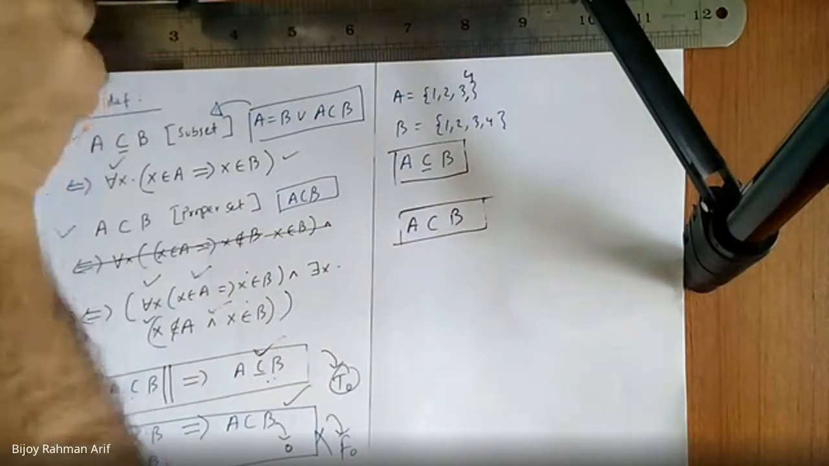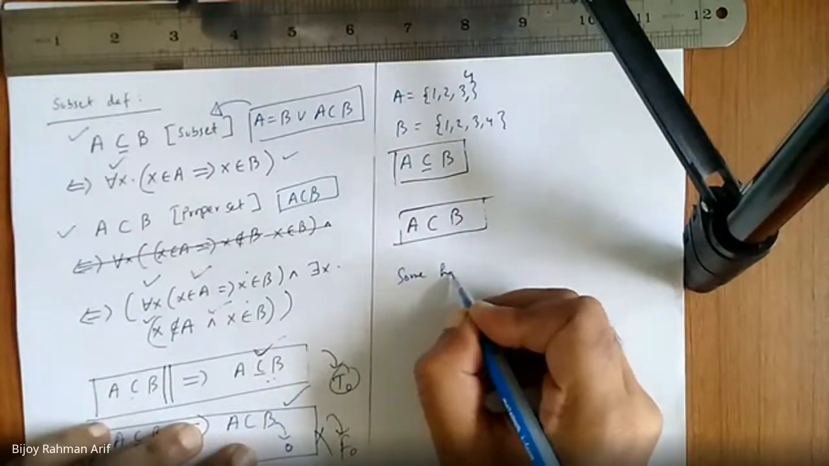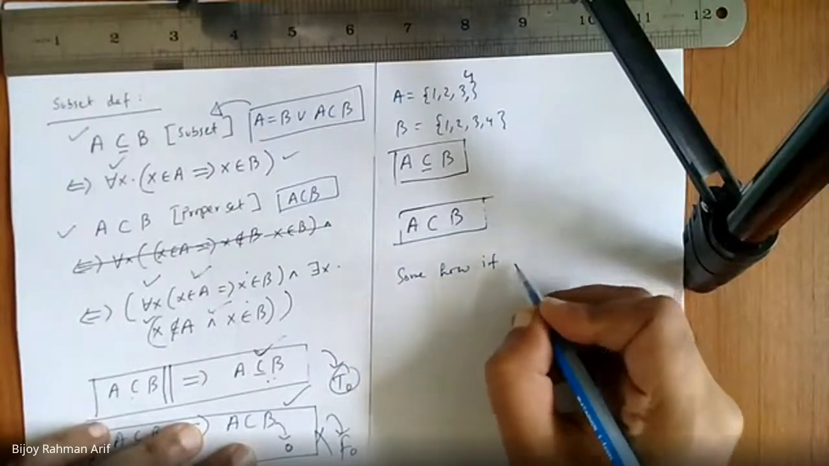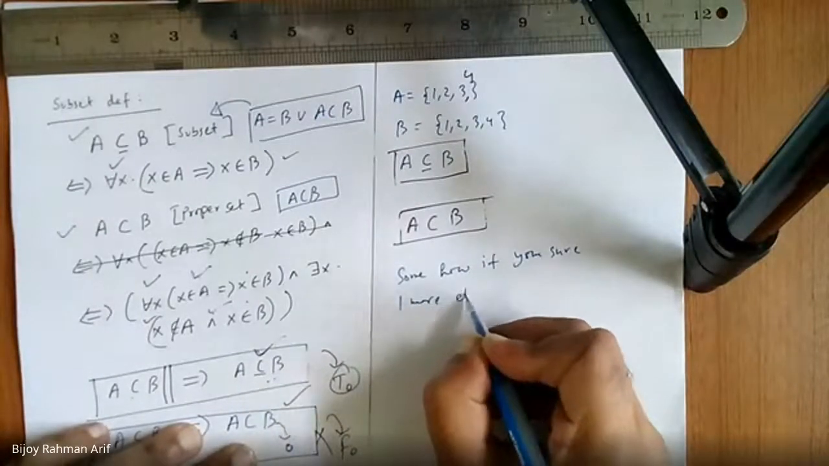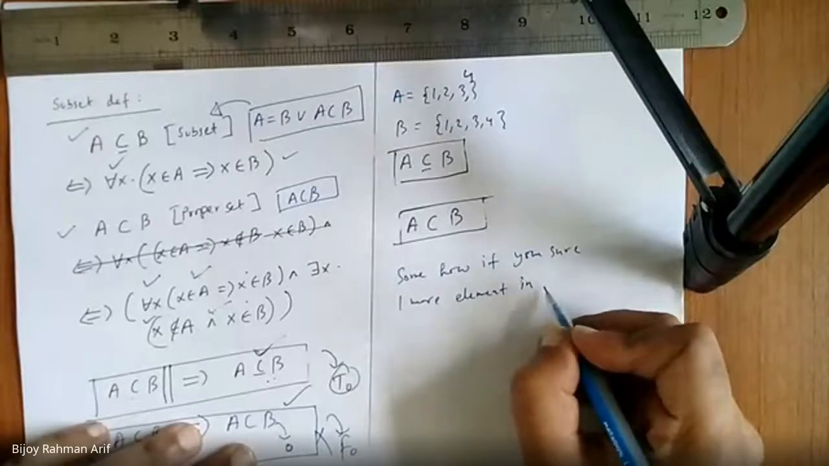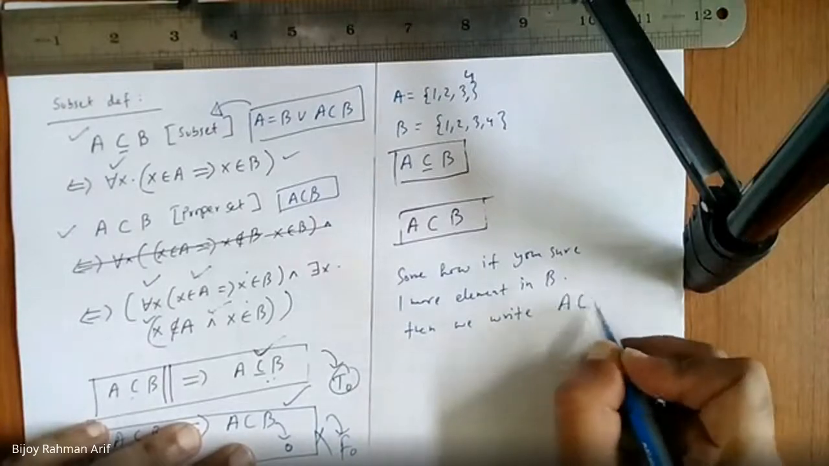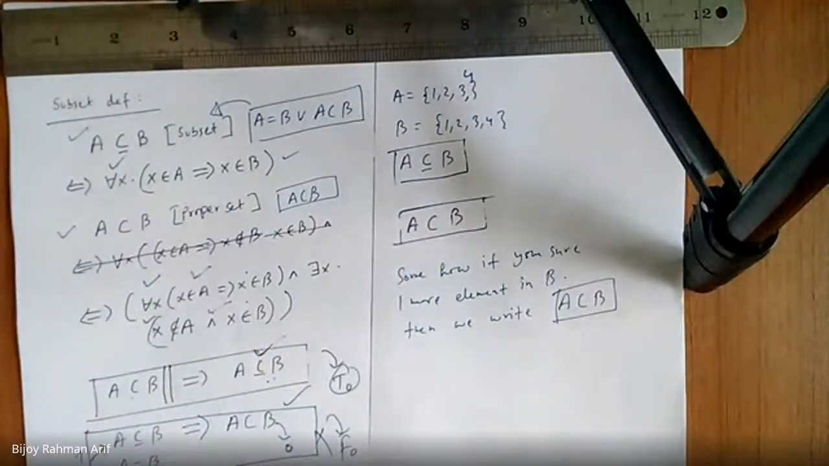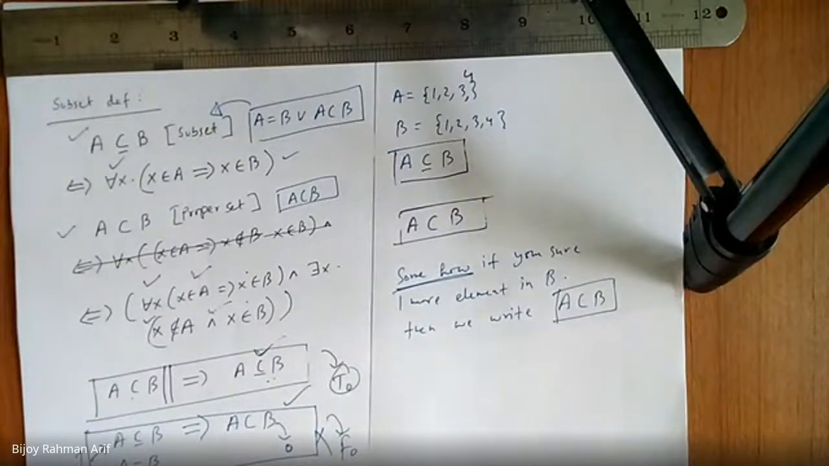So the thing is, somehow, if you are sure there is one more element in B, then we write A is a proper subset of B. Somehow, if we are sure that there is one more element in B, then we write A is a proper subset of B. Is it clear to you guys?